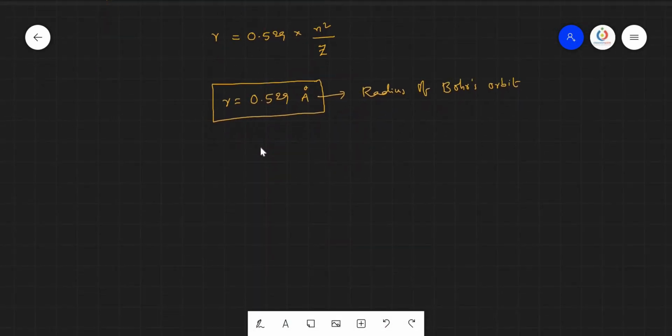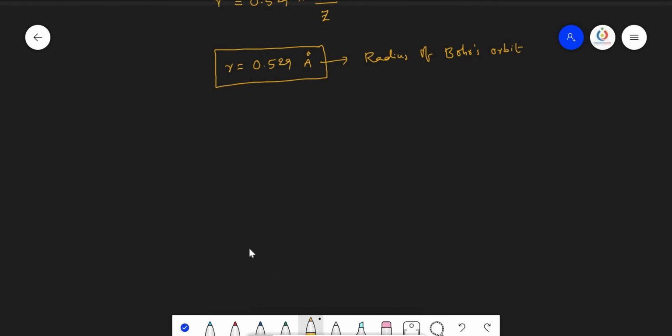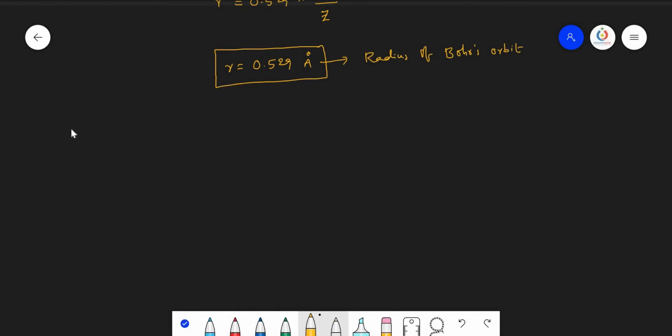Now let's try to get the comparisons of the radius. We know that radius is directly proportional to N square by Z. Imagine for a particular atom, Z is constant.